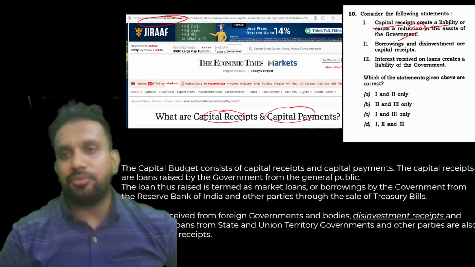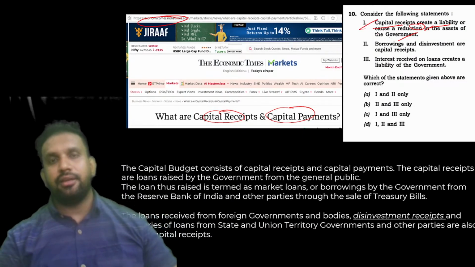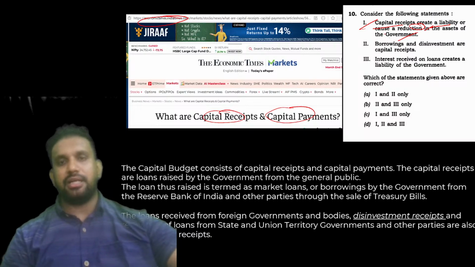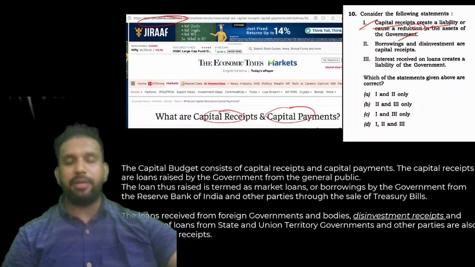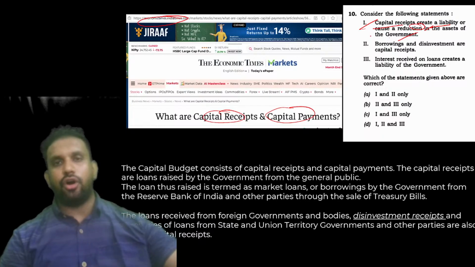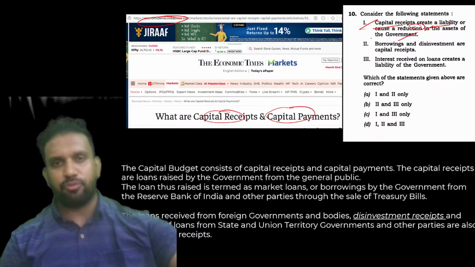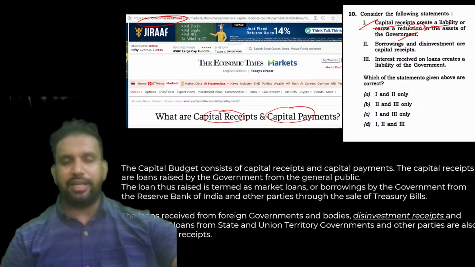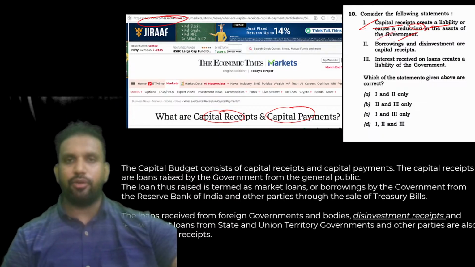So capital receipts create a liability. Either we have to give the money back to where we took it from. If you are borrowing from the World Bank or IMF, you have to give it back. Or by doing disinvestment, by doing outright privatization, we reduce the assets of the government also. This is very true. Borrowings and disinvestments belong to this particular concept only.